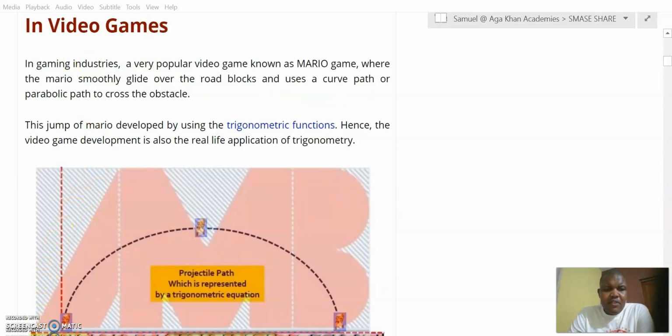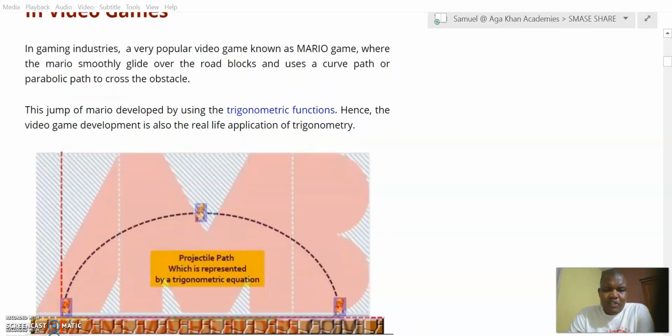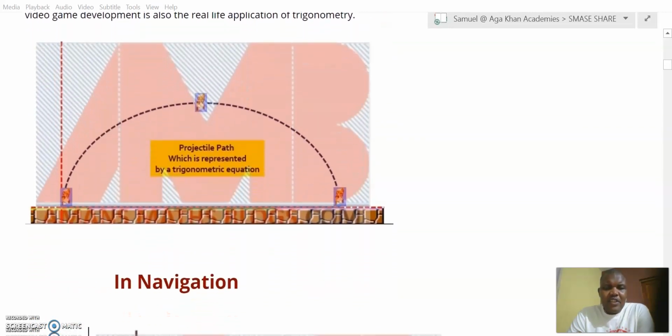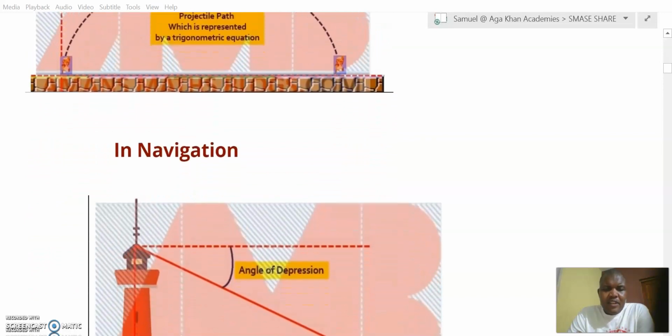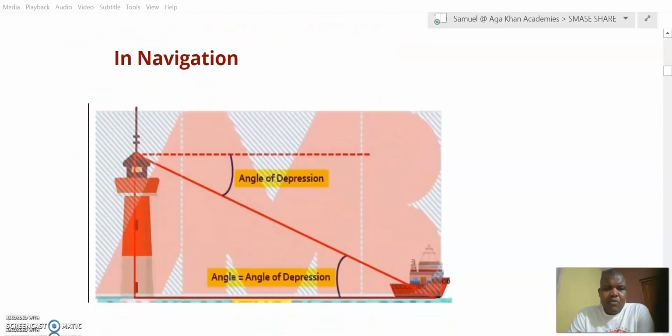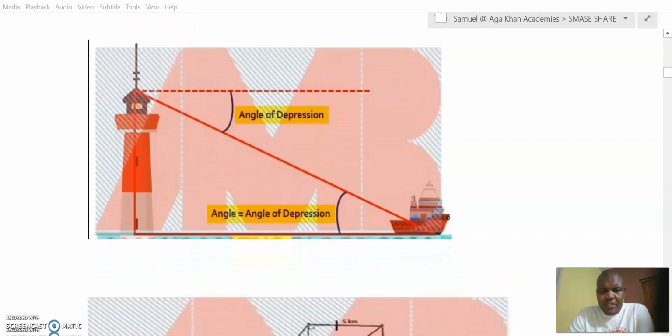Look at video games. Look at the angles of projection. The path, that is purely trigonometry. It is a real life thing. In navigation, look at the angles of depression. Look at the angle of elevation, which is the same as the angle of depression. It is purely trigonometry. So trigonometry is very rich and it is applied in so many areas.